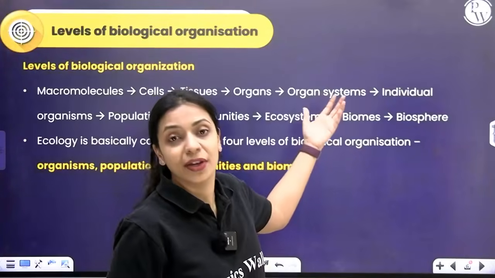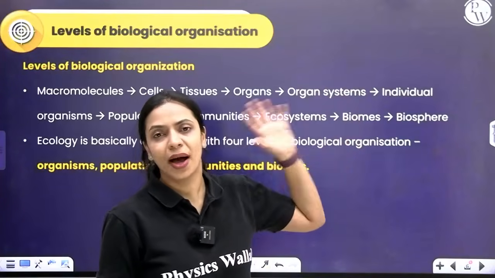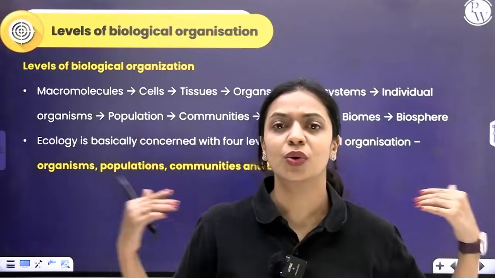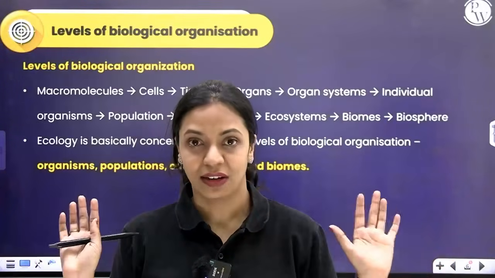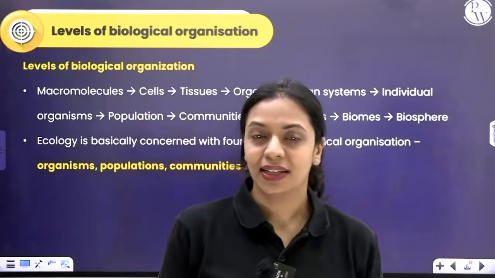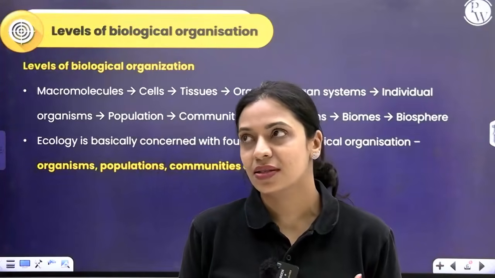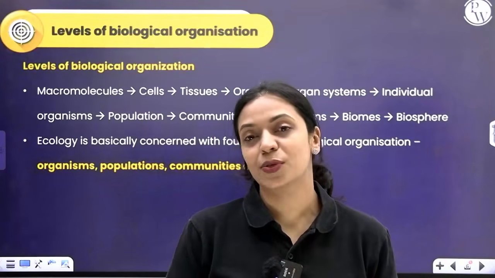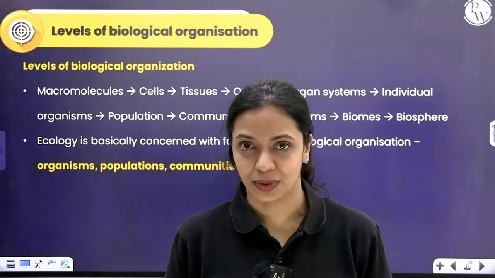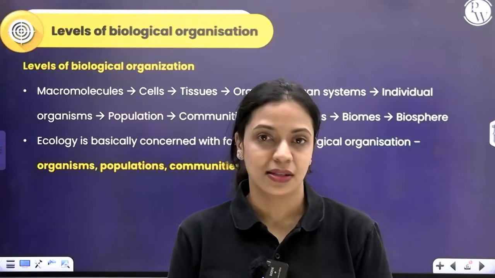What is a biome? Biome is the next level. Biomes are basically huge, large geographical areas, very large ecosystems, where in that ecosystem you have its own specific set of climatic conditions, specific types of plants and animals found. For example, desert is a biome.